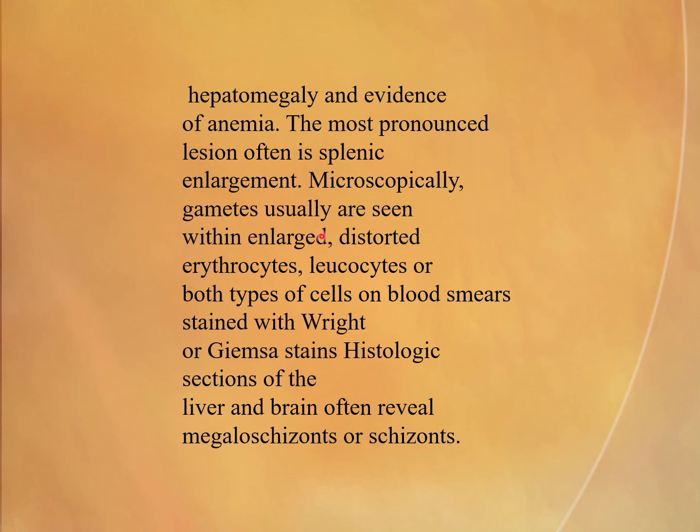Microscopically, gametocytes usually are seen within enlarged, distorted erythrocytes, leukocytes, or both types of cell on a blood smear stained with Giemsa or Wright stain. Histologic sections of the liver and the brain often reveal megaloschizonts or schizonts.